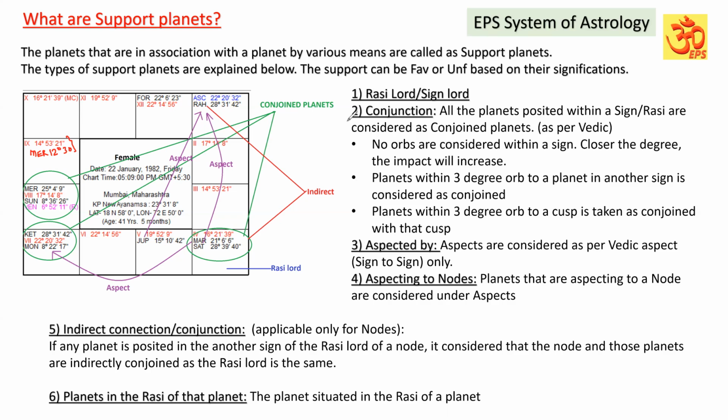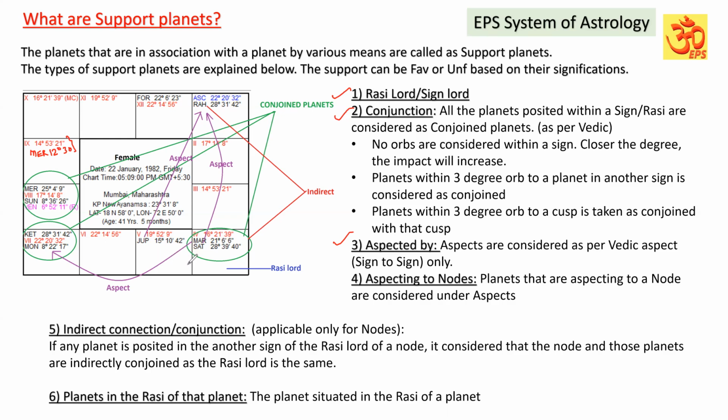Next one is aspect. We have seen Rasi Lord, we have seen conjunction, now we are going to see aspect. Aspect is also considered as per Vedic aspect, that is sign to sign only. No Western aspects are considered in EPS. A planet is aspecting another sign.